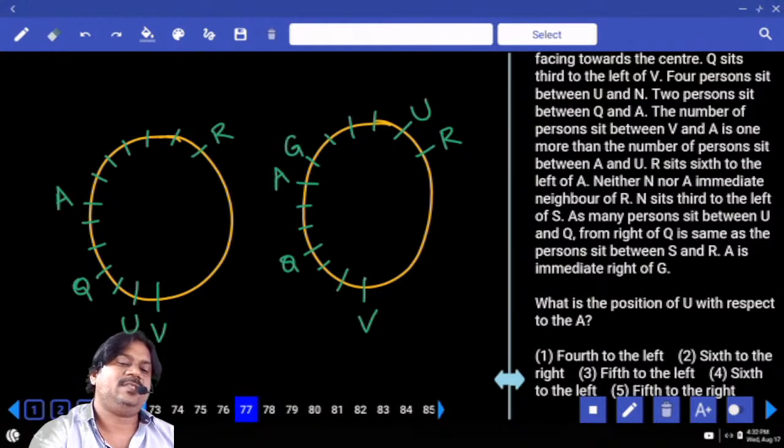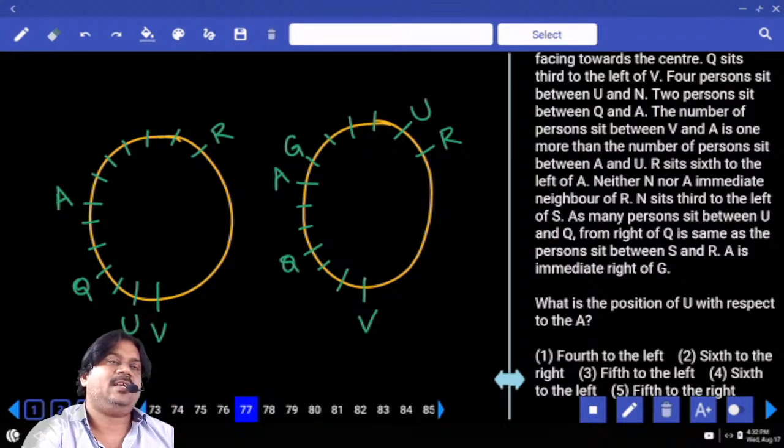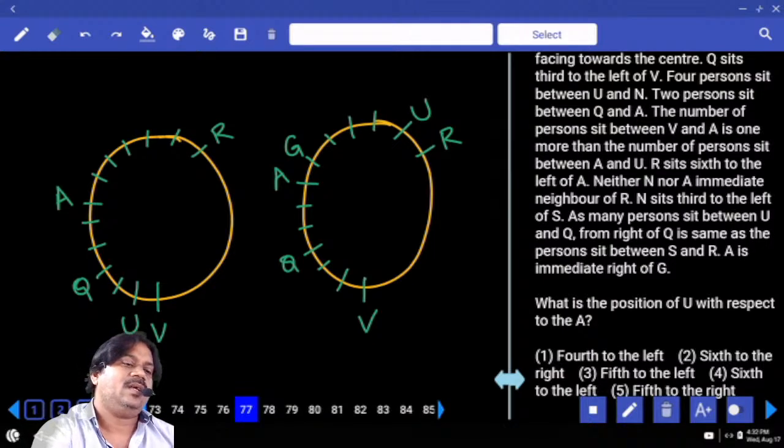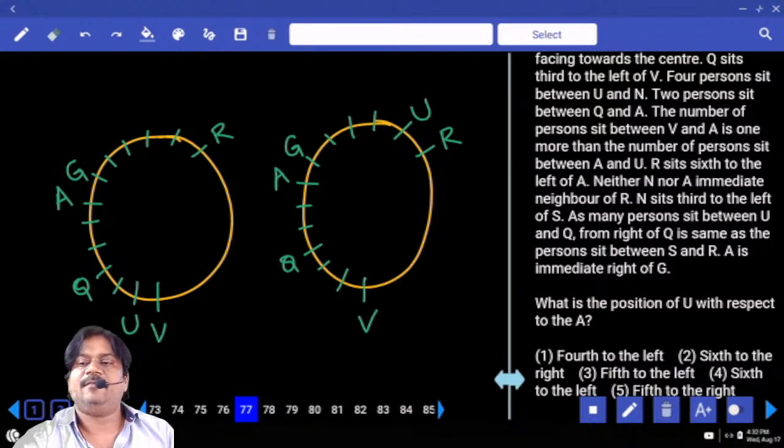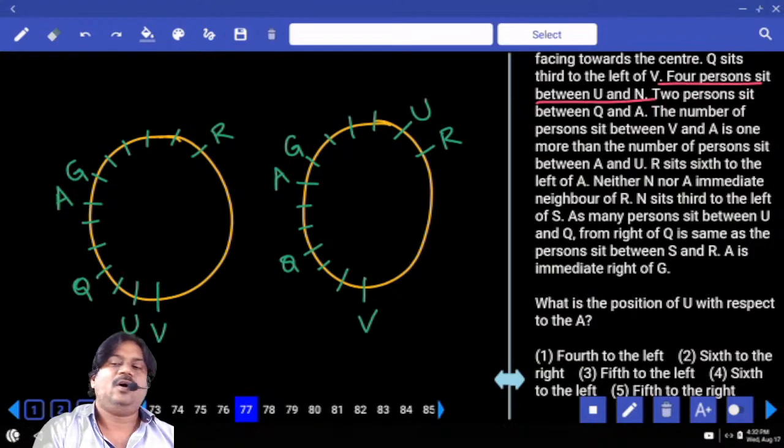Next, A is immediate right of G. Is it the place of G? A sits immediate right of G, which represents that G sits immediate left of A. Yes or no? Is it the place of G? Yes. And we have one piece of information at first, which is between U and N. How many persons are between U and N?